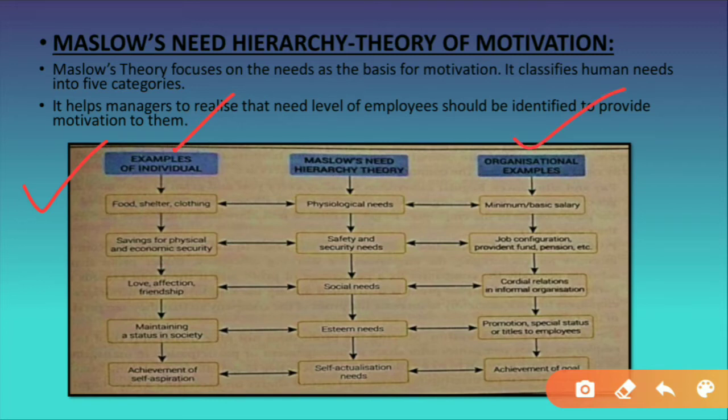Okay, here we will see the example on the basis of a single individual, not the employees, and then we will see the example for the employees in the organizational view.